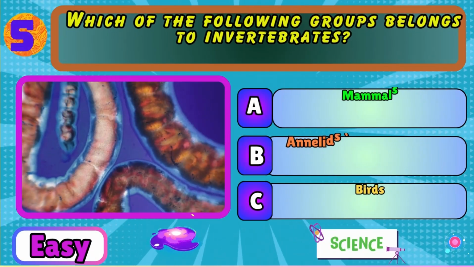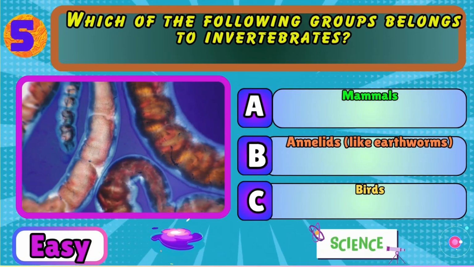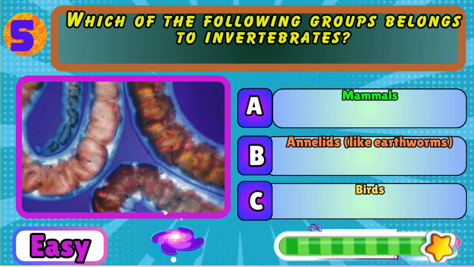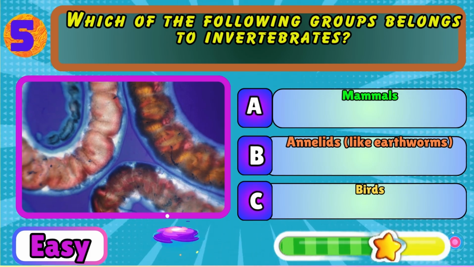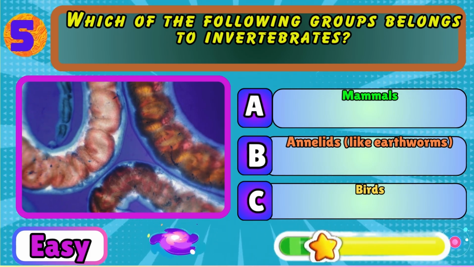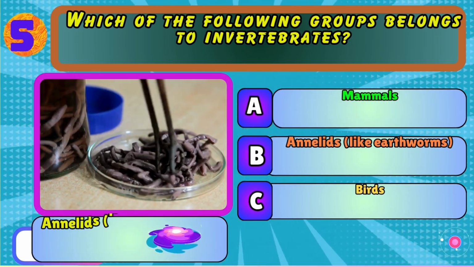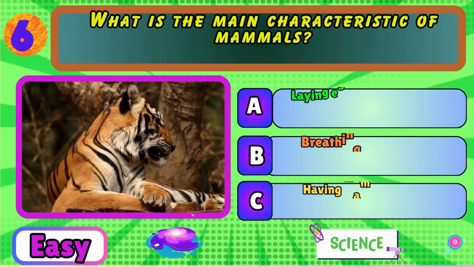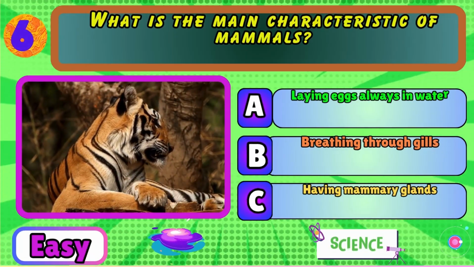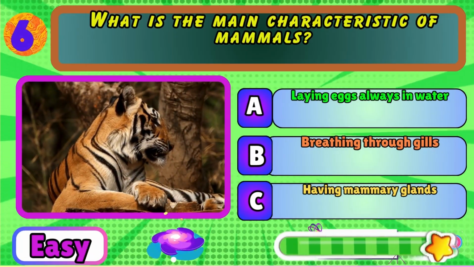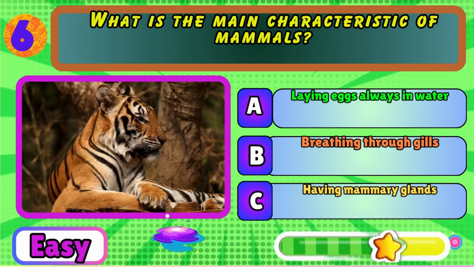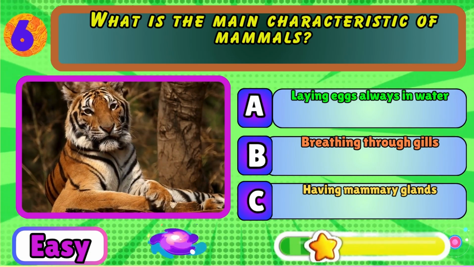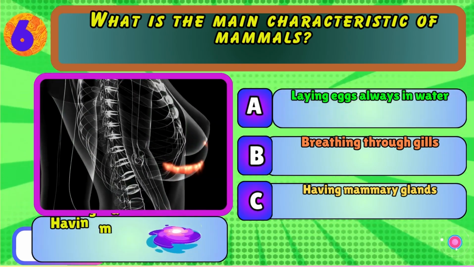Which of the following groups belongs to invertebrates? Mammals, annelids, like earthworms, or birds? Annelids, like earthworms. What is the main characteristic of mammals? Laying eggs always in water, breathing through gills, or having mammary glands? Having mammary glands.